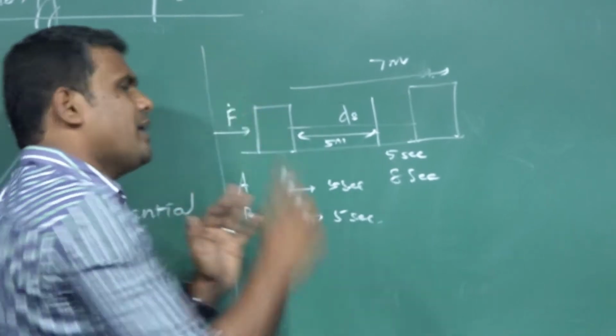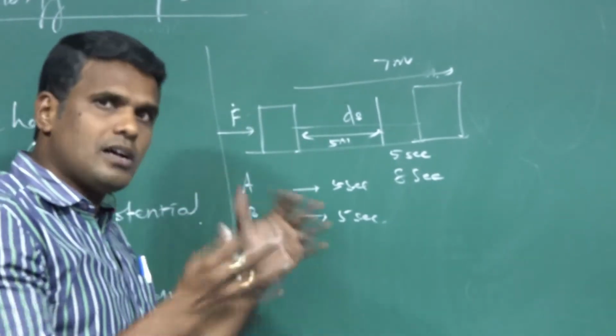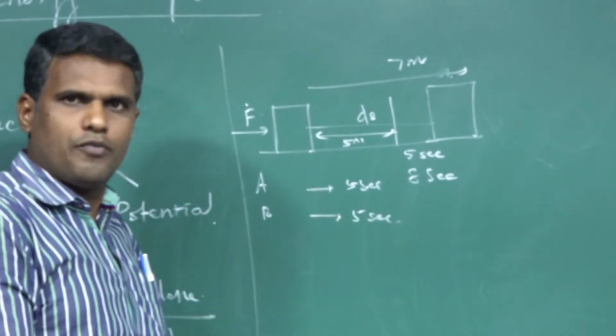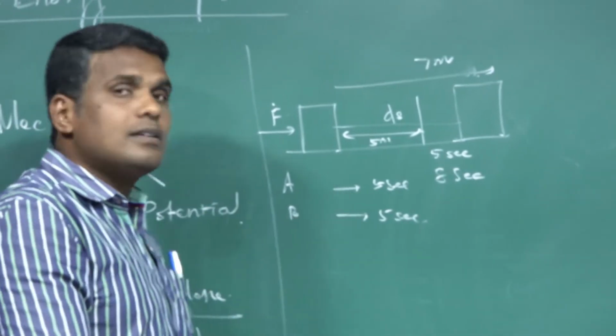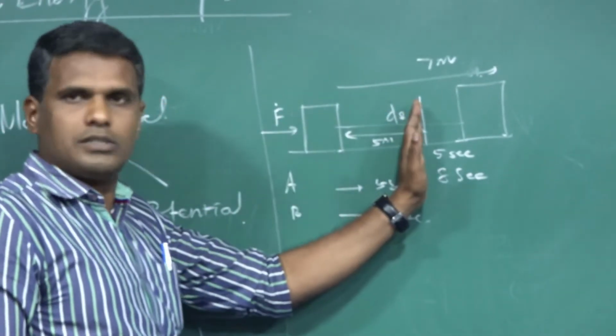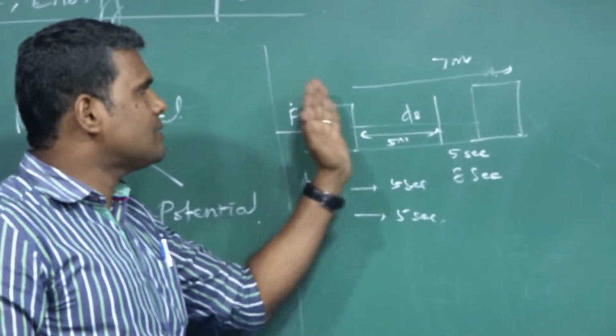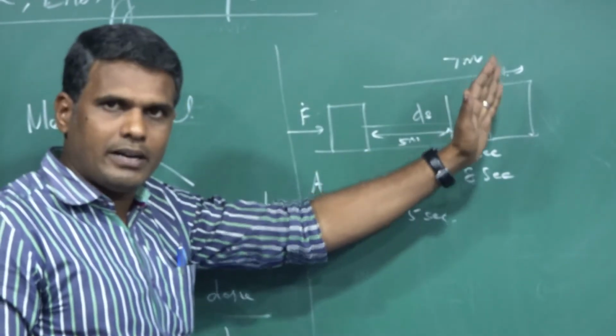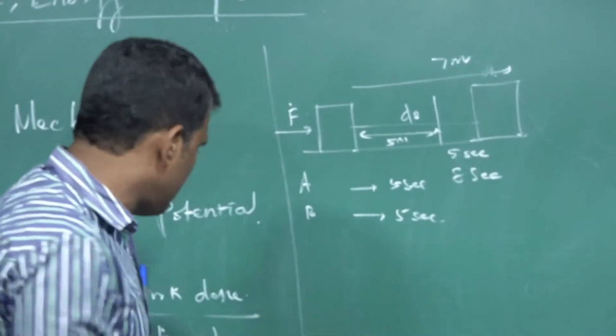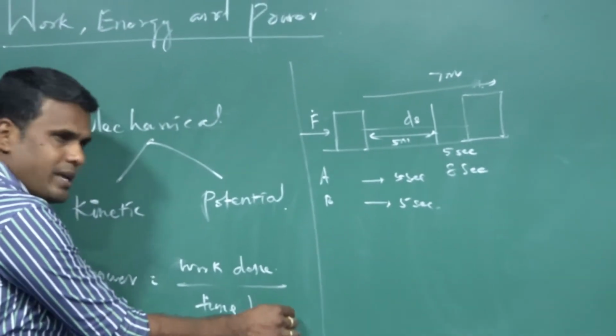Let us say the force applied is also the same. Both are applying the same amount of force. If one is capable of displacing it through a distance of 5 meters and another person is displacing it through a distance of 7 meters in the same time duration, then we can say time is the same.